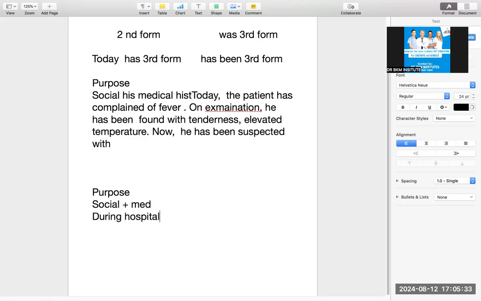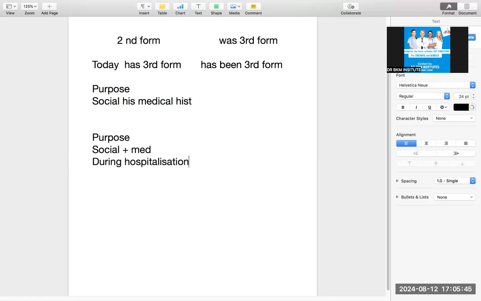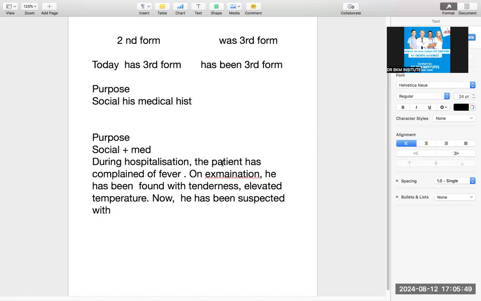If you realize, during hospitalization is exactly the same tense which we use in the past visit. So if I copy paste this from the past visit, during hospitalization, the patient complained of fever. On examination, he was found with.